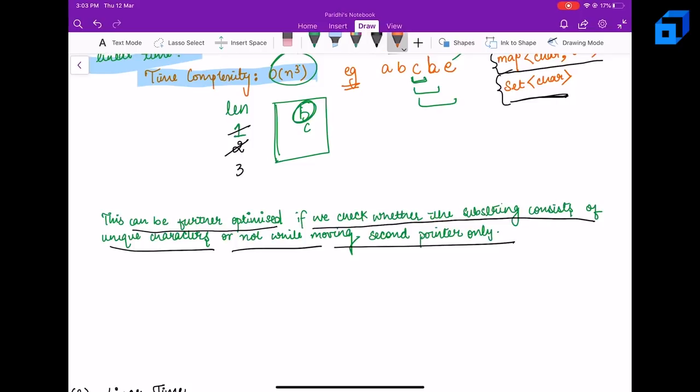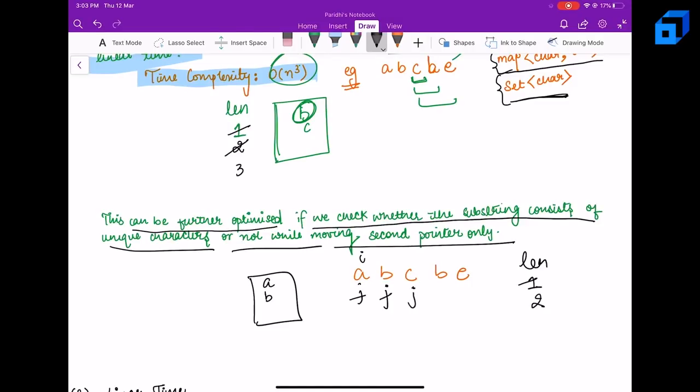So what can we do? The string is A, B, C, B, E. Right now I is here, and J is also starting from here. So A is not present, let's put A into the set. Now let's move J. Length right now is 1. B is also not present, let's put B into the set. And now length is 2.